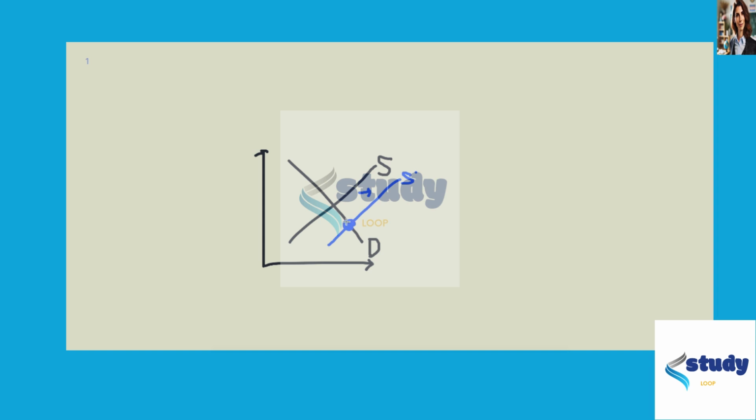Because now the price of bagels falls, people will buy more bagels. Now I'm drawing the supply and demand curve for cream cheese. When people buy more bagels, they eat more cream cheese as well because they are complements.